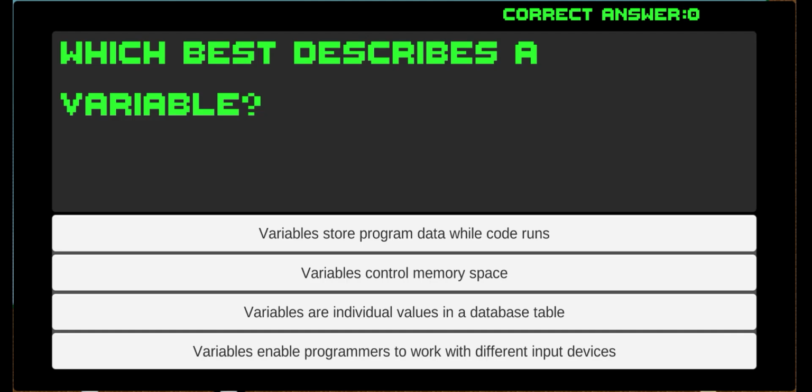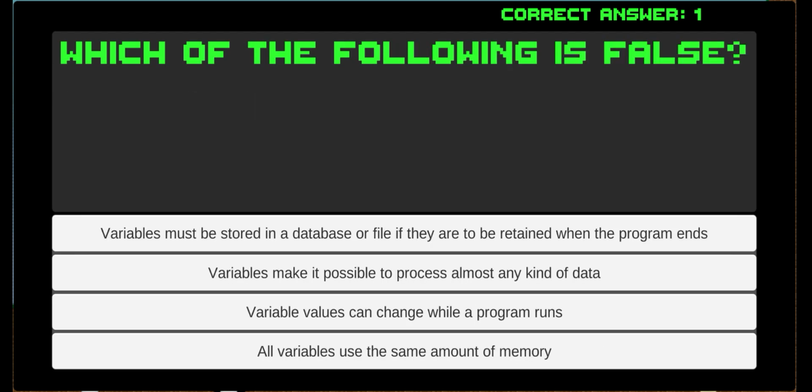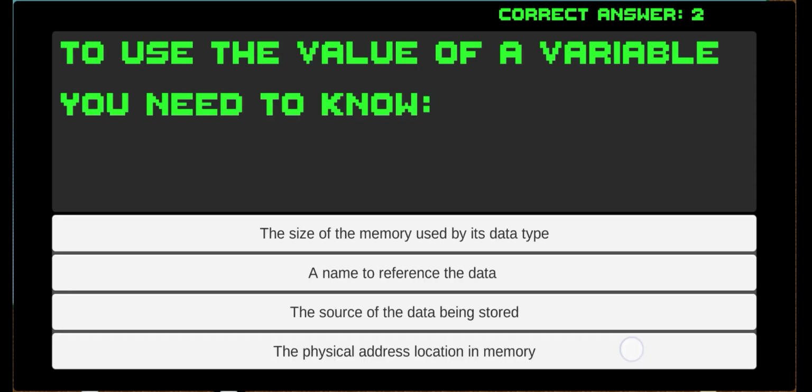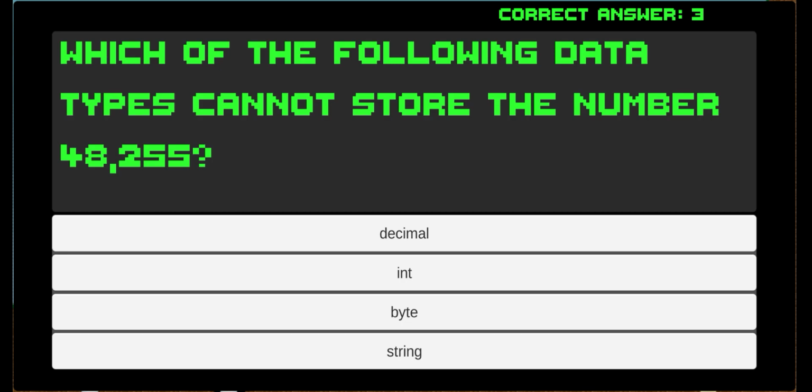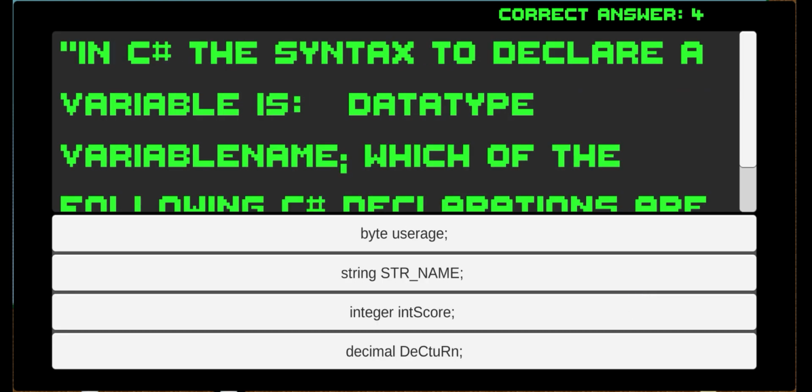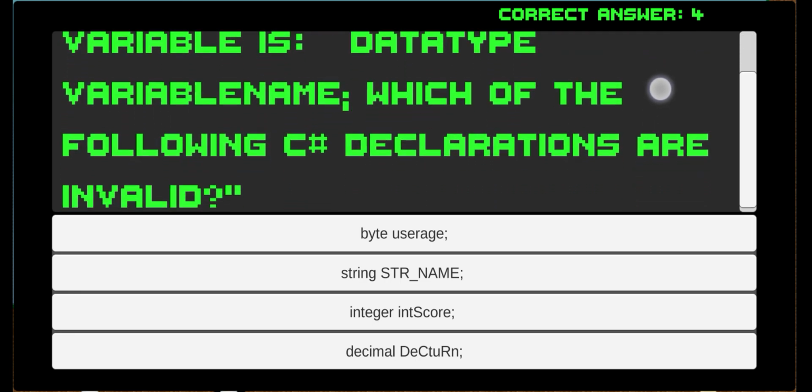Which best describes a variable? Variable stores program data while code runs. Which of the following is false? All variables use the same amount of memory. To use the value of a variable, you need to know a name to reference the data. Which of the following data types cannot store the number 48,255? Byte. In C#, the syntax to declare a variable is data type variable name. Which of the following C# declarations are invalid?